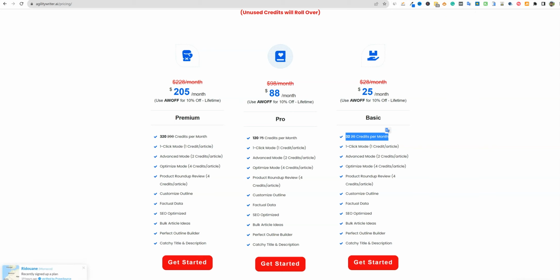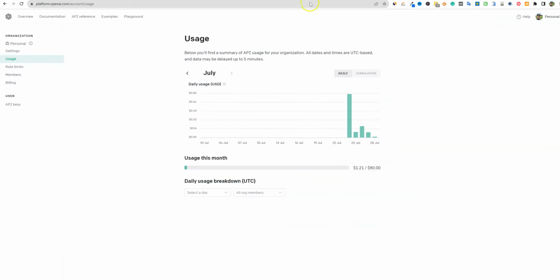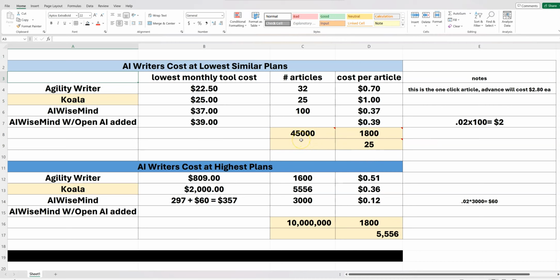You don't have to go in and use your own OpenAI key and plug it into the tool and all that, right? So I'm considering all those in the pricing though. But the only thing I have hooked up right now that I'm actually using and creating content with today, July 28th, the day of recording this video, is AI WiseMind. And I'm using the turbo mode, the recommended mode, and it costs 2 cents, 0.02. So 2 cents to create each article. Okay. So I'm using 0.02 as the base amount, and I'm adding that on to the spreadsheet. So let's go take a look at the spreadsheet and I'll explain what's going on here.